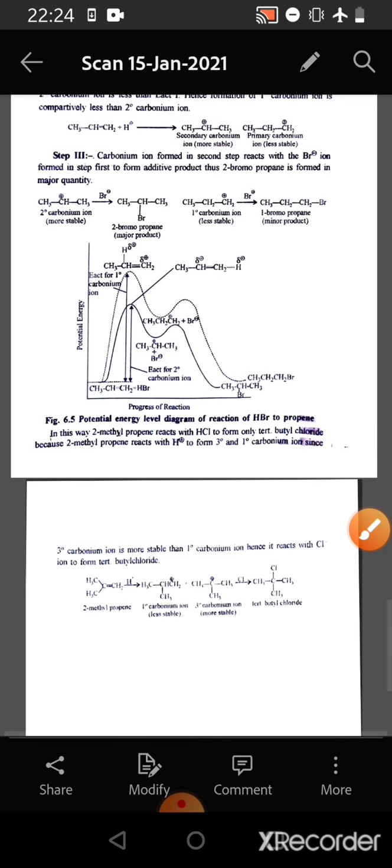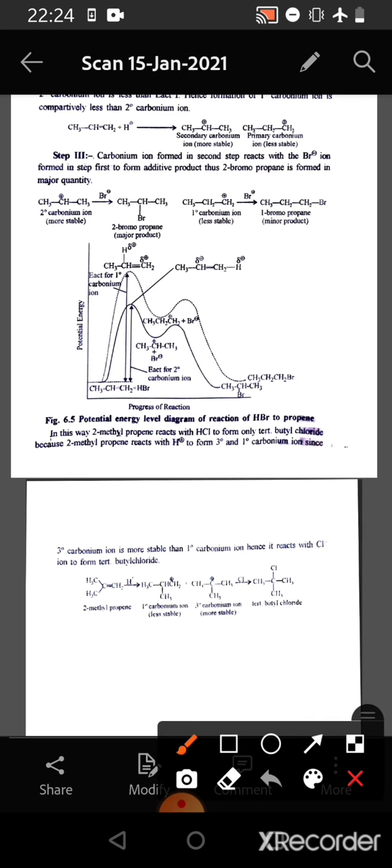In similar manner, 2-methylpropene reacts with HCl to form only tert-butyl chloride. That is because 2-methylpropene reacts with proton to form 3-degree carbonium ion and 1-degree carbonium ion. As we know, the stability of the 3-degree carbonium ion is more than the stability of the 1-degree carbonium ion. Hence, as soon as this primary carbonium ion is formed, it rearranges itself to form tertiary carbonium ion. So almost all the primary carbonium ion changes to tertiary carbonium ion. Hence, the product is only tertiary butyl chloride.